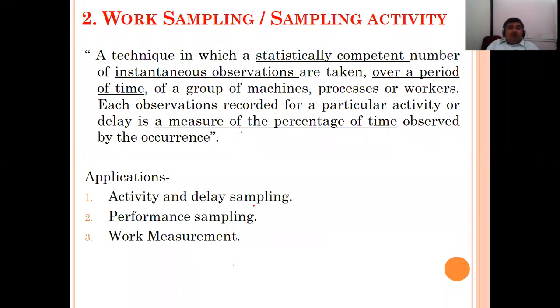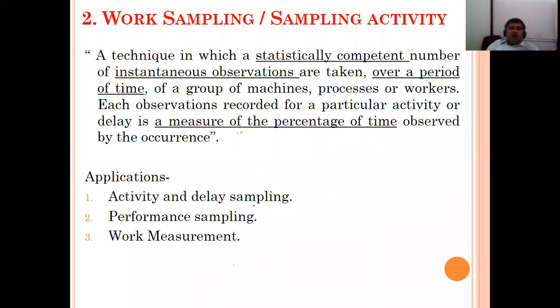Which observations are we taking? A statistically competent number of instantaneous observations. It means, just say 100 workers are working and a manager is taking a round. He is not talking to each and every worker. He is not checking whether each and every machine is working properly or not.